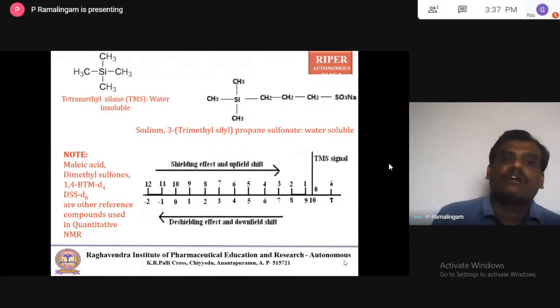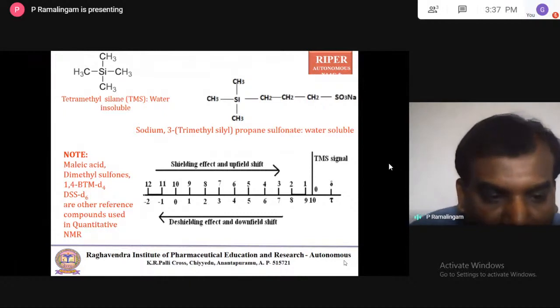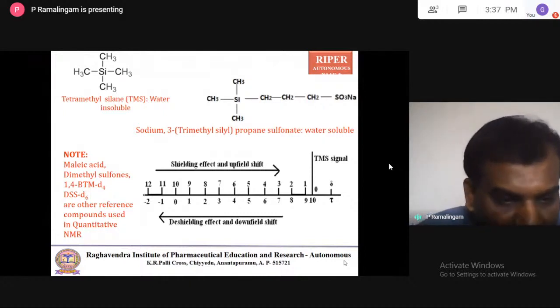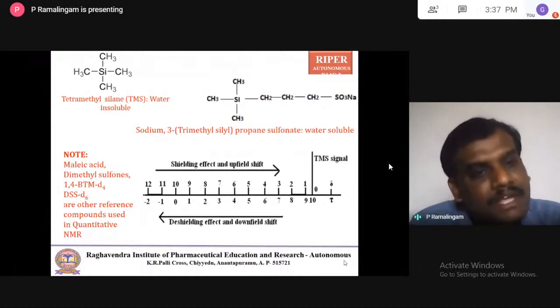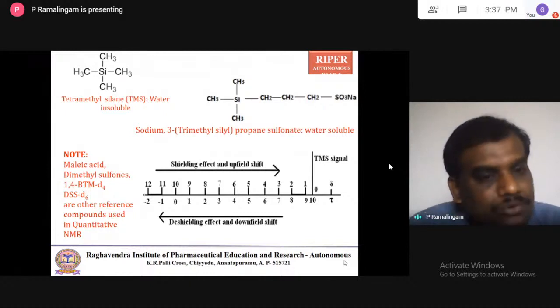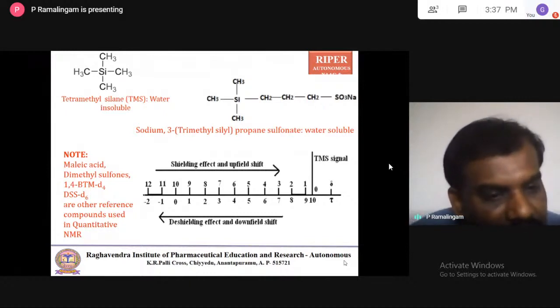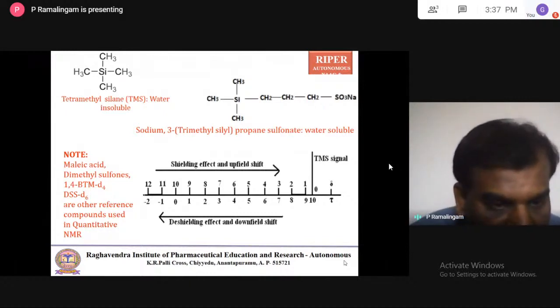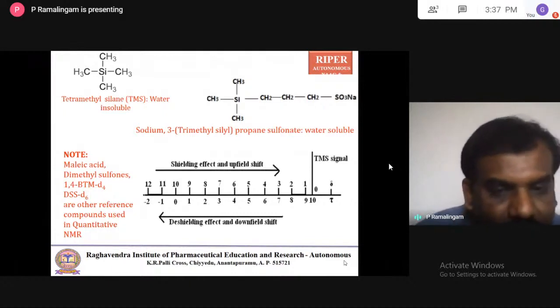Other than that, there is also quantitative NMR, which has had a lot of development. In that, sometimes they use maleic acid, dimethyl sulfone, 1,4-BTMSB-d4 and DSS-d6, and these are also considered internal standards in quantitative NMR. This is just for your knowledge.